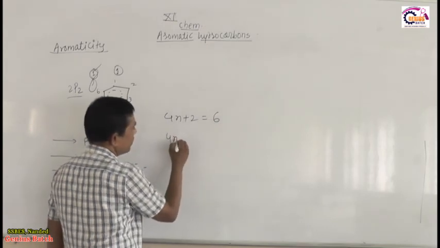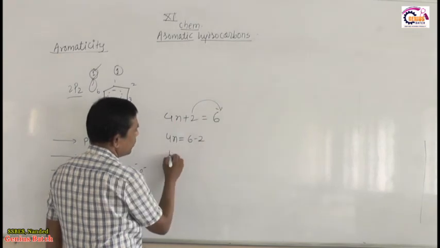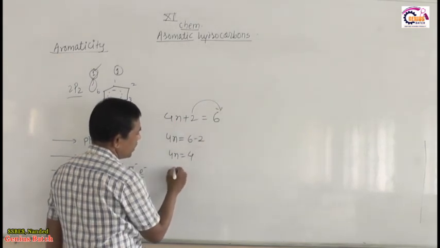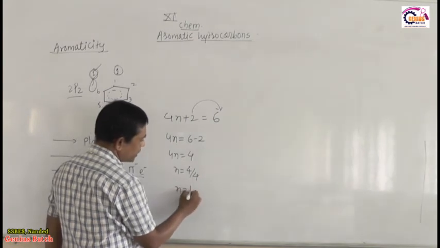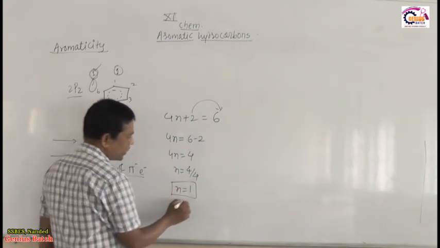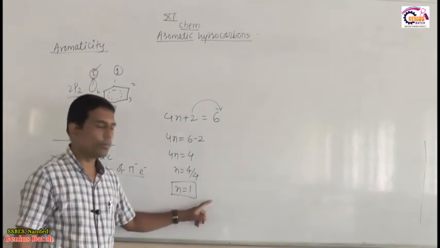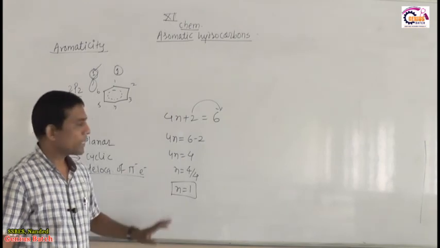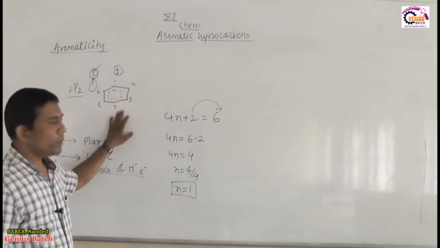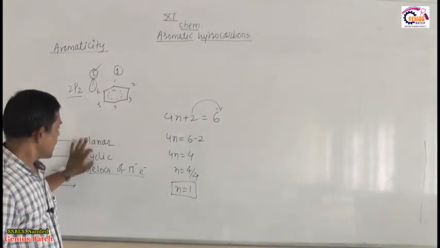Then we solve: 4n is equal to 6 minus 2. Then 4n is equal to 4, n is equal to 4 divided by 4, so n is equal to 1. So I already told you, if value of n is 0, 1, 2, 3, 4, meaning an integer, then and only then we suggest that compound must be aromatic. So benzene obeys all the criteria. It is planar, it is cyclic.